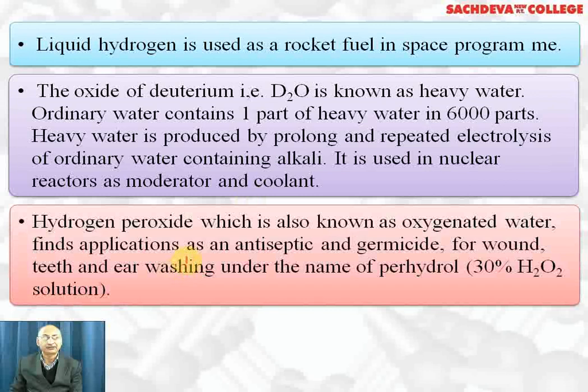Hydrogen peroxide, which is also known as oxygenated water, finds application as antiseptic. Its dilute solution can act as antiseptic because concentrated will be harmful for the skin. It is also acting as germicide because it's a good oxidizing agent for wound, teeth, and ear washing under the name perhydrol, which is a 30% solution of hydrogen peroxide.